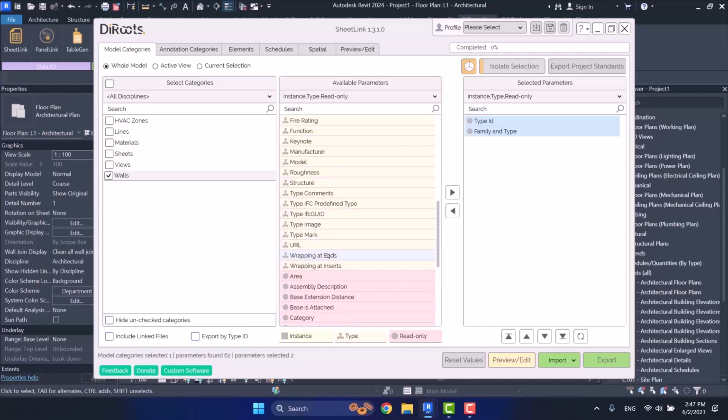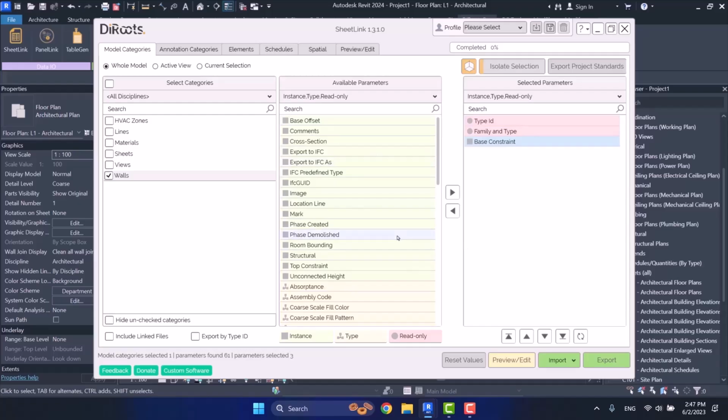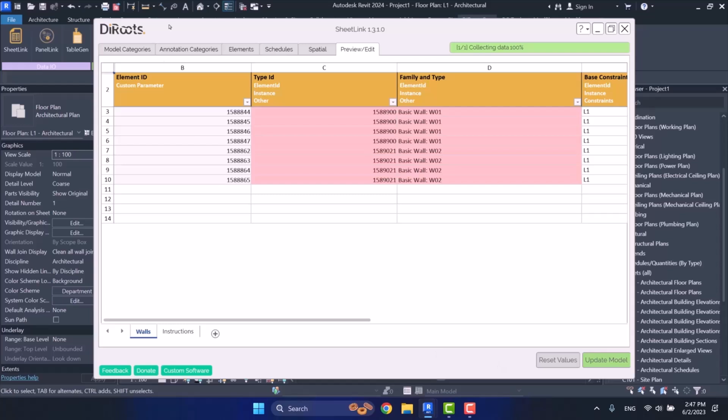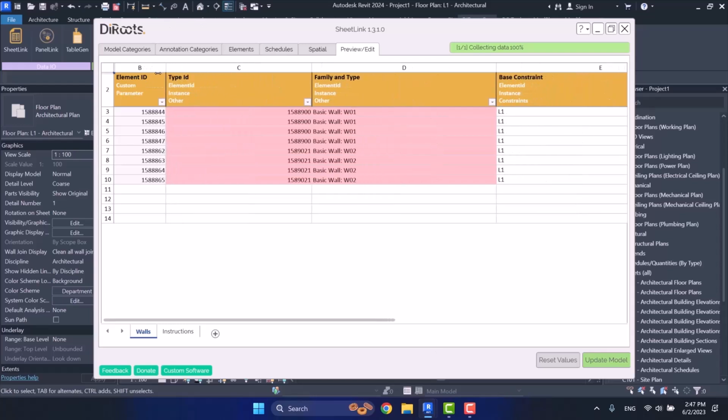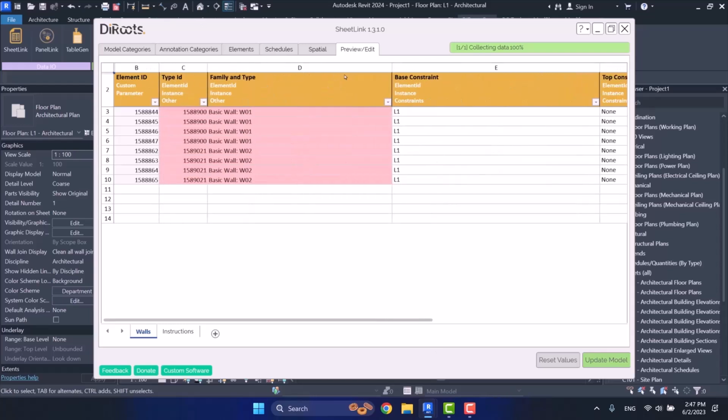Okay, let's choose some other parameters. For example, here, we choose base constraint and we choose its top here. Is that right? So here we have 4 parameters. I get a preview edit from these. Okay, now look at here. Let me sort it out a little bit first. Make it smaller.